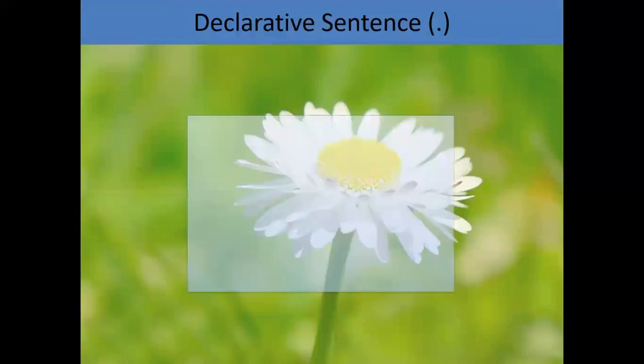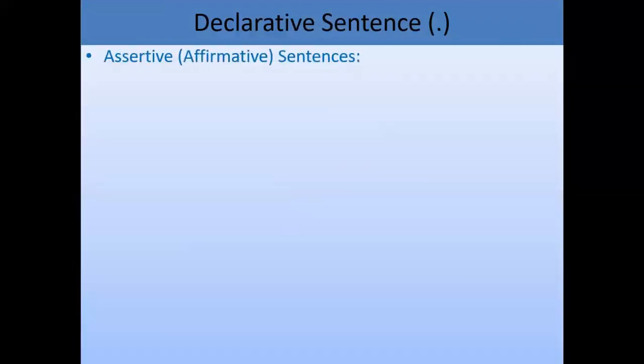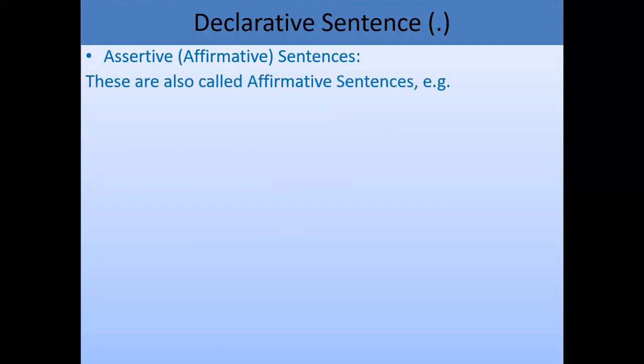Declarative sentences basically fall into three different categories. The first one is assertive sentences, which are also called affirmative sentences. Example: I agree with you. He went there. So simply we can see that there is no negation and no interrogation. This is assertive or affirmative.